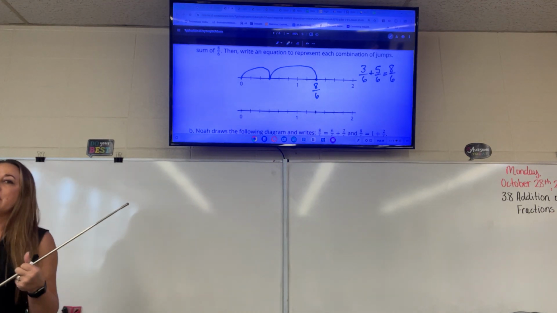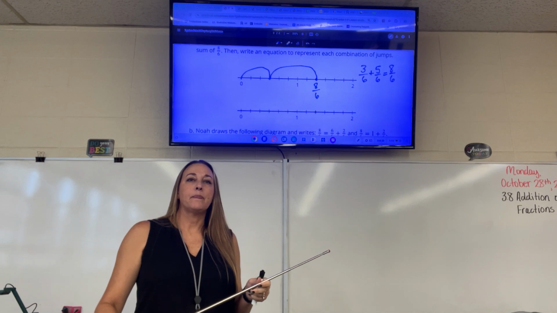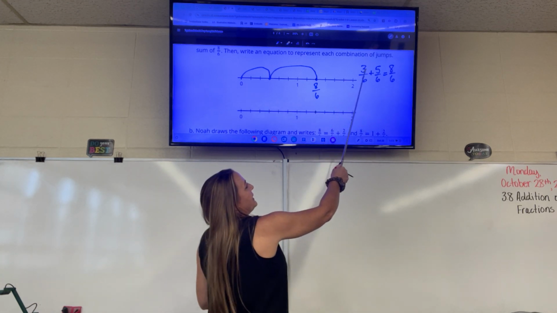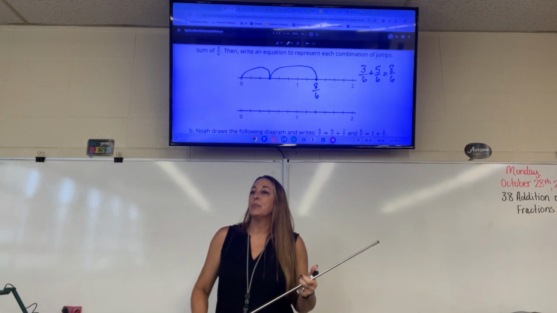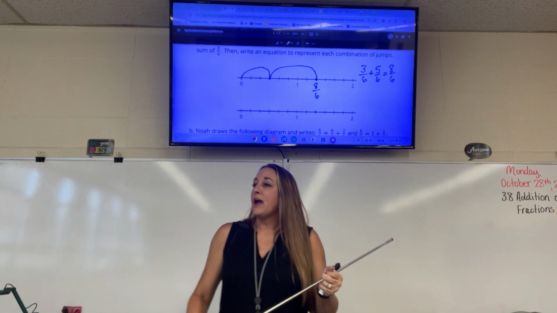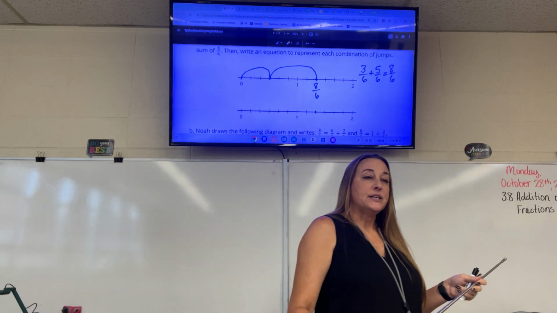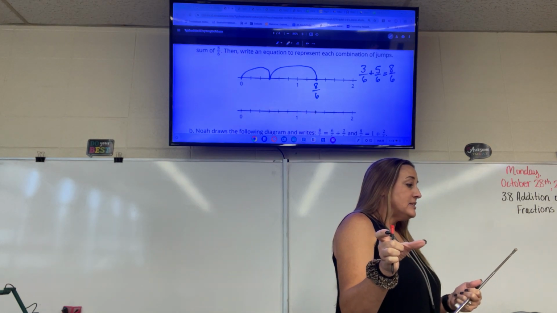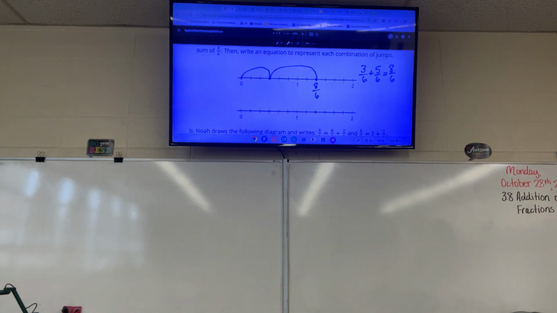What do you notice about the numerators, Athena? If you add 3 plus 5, it equals 8. Exactly right. 3 plus 5 equals 8. This is something I want you to remember, so give me your attention. When you're adding fractions, the numerators get added, but the denominators don't. We're going to have a conversation.